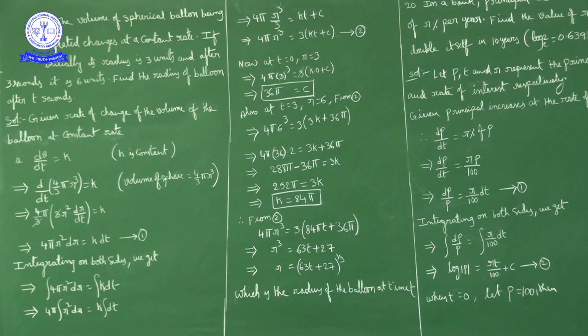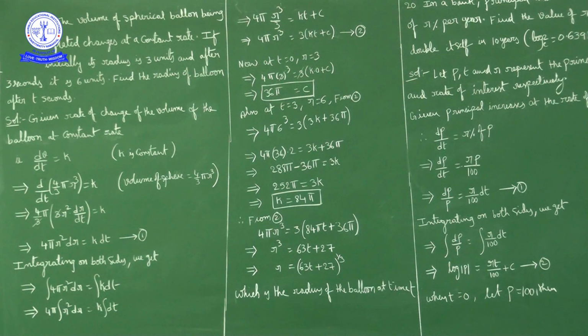Now here we have one integral constant c and one rate of change of volume constant k. These two we have to find. To find out these two, what is given? Two conditions given. One condition is when t equal to 0, r equal to 3. Okay, by substituting t is 0, r is 3, 3c is equal to 4 pi, 3 cube, cancel 3 on both sides. So what we have? 9 into 4, 36 pi is equal to c. C value is 36 pi.